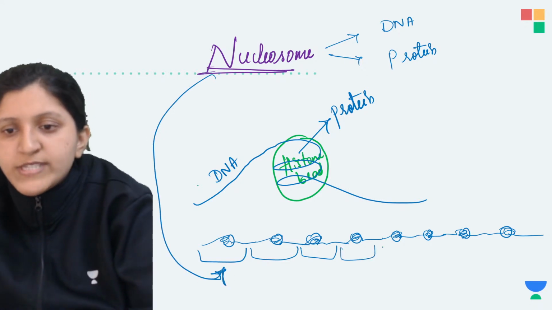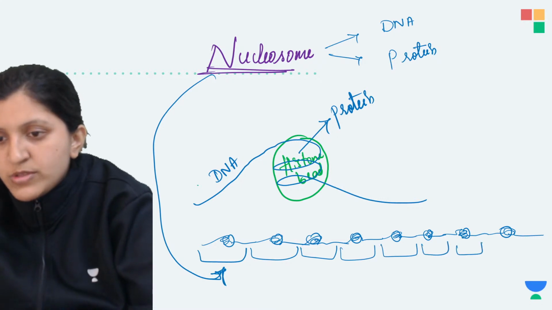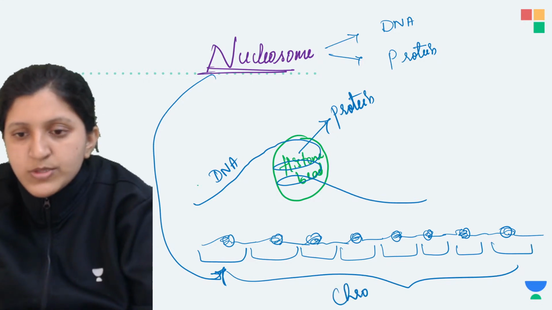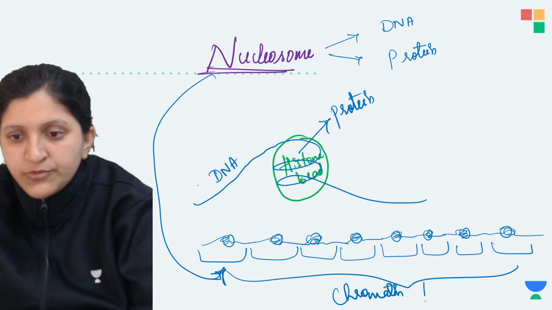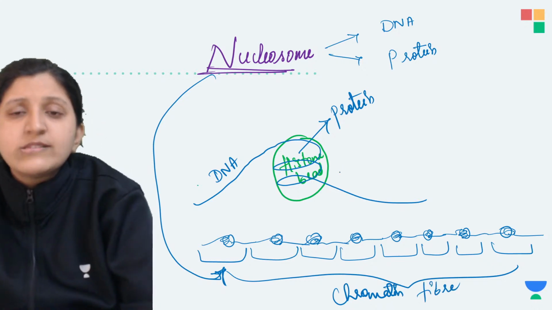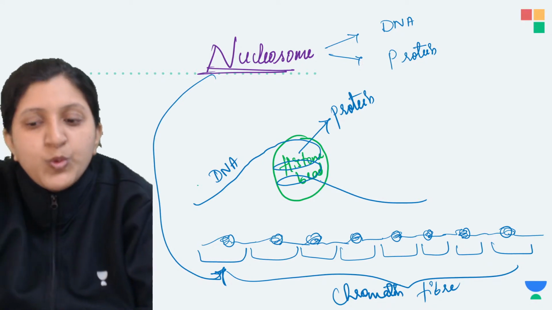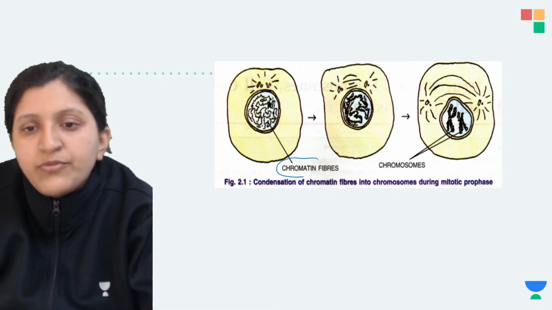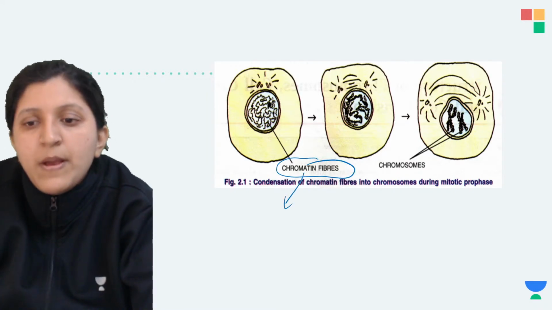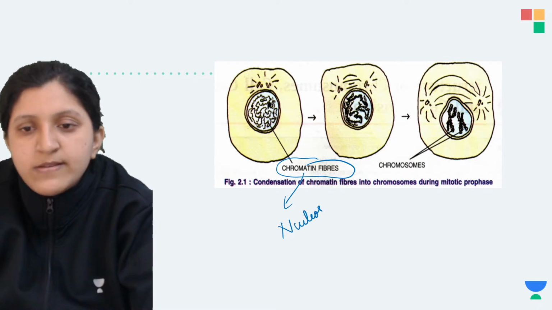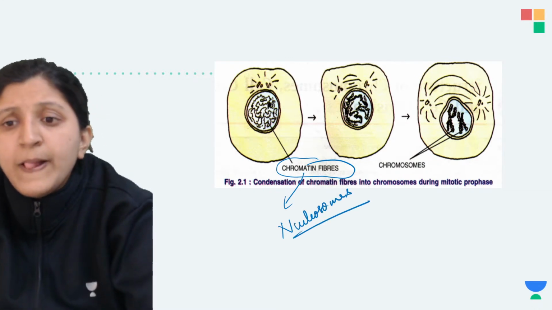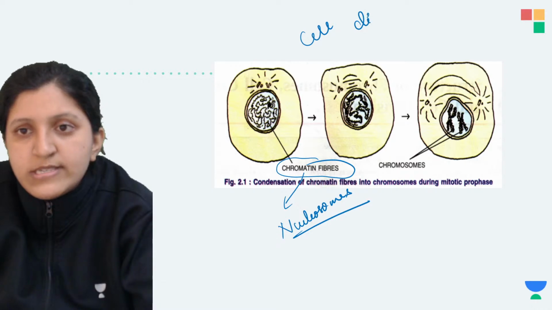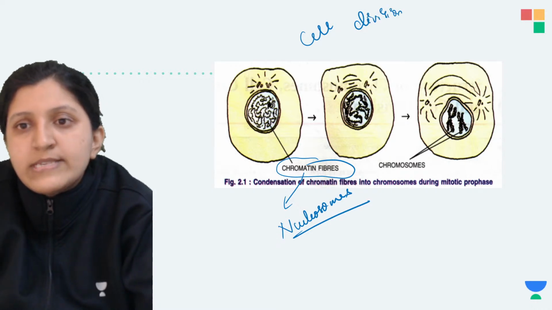So many units of such nucleosomes are going to form that chromatin fiber. This is the one we call a chromatin fiber, which consists of the DNA and then the protein, basically many units of nucleosomes. Now while the cell is going for cell division, this cell is now undergoing cell division.